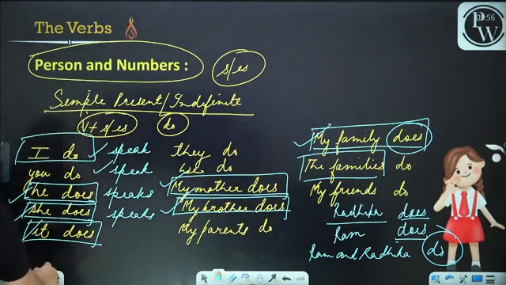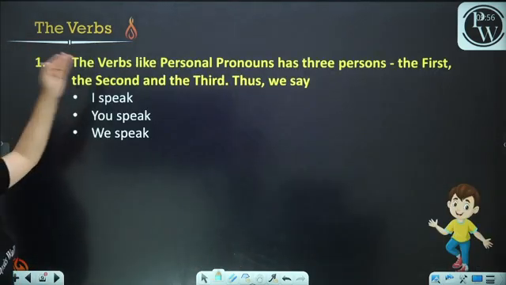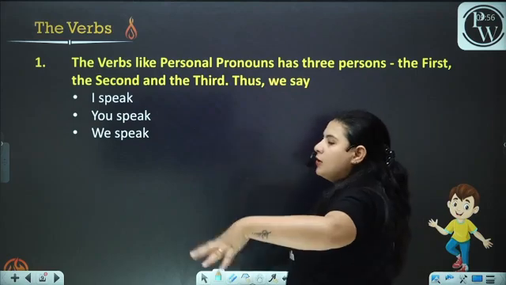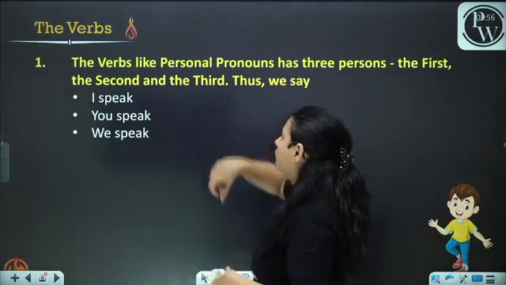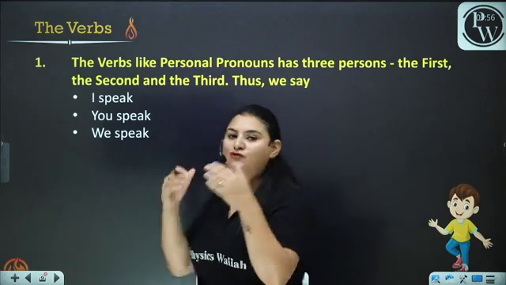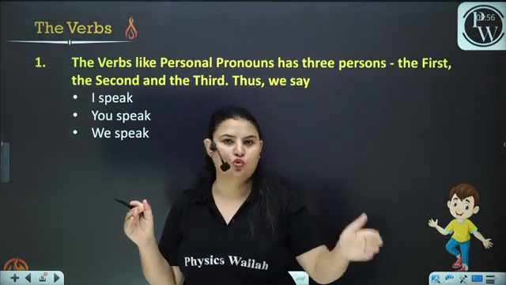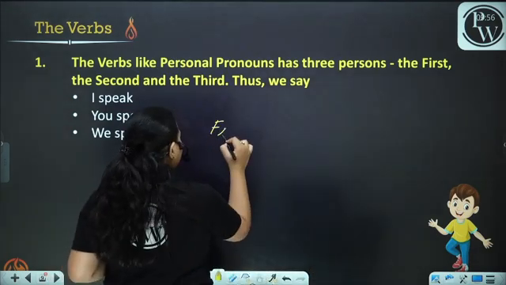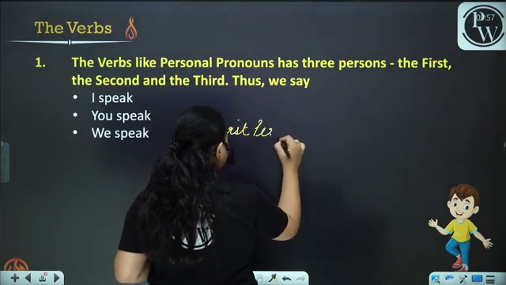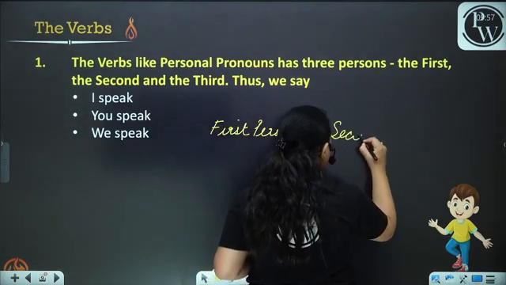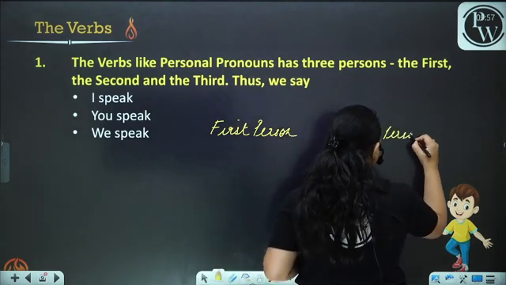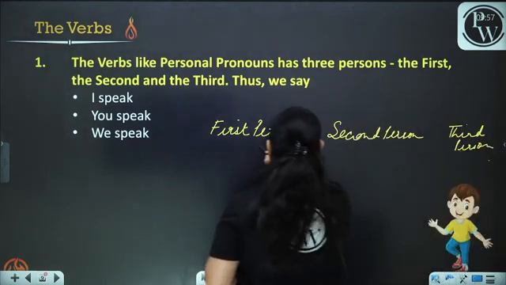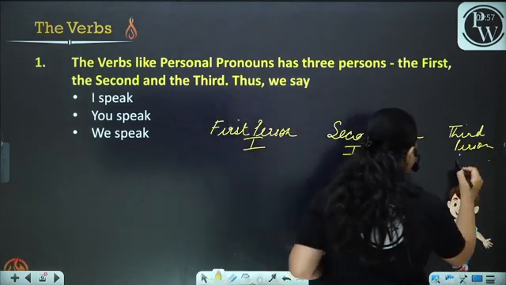Now let's move further. The verbs, like personal pronouns, have three persons: the first, the second, and the third. I have also elaborated it. I speak, you speak, we speak. Now, you know that we have three persons. First of all, you should know that there are three persons. What are the three persons? First person, then the second person, and then the third person.